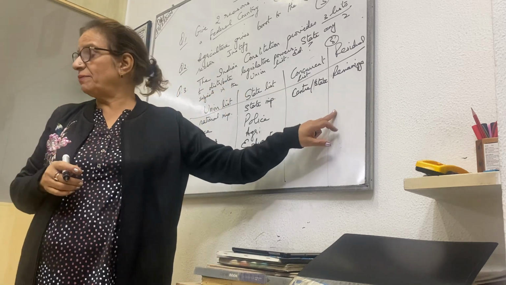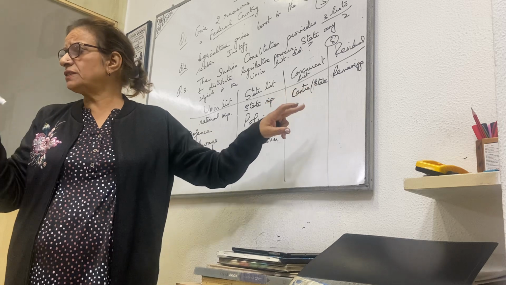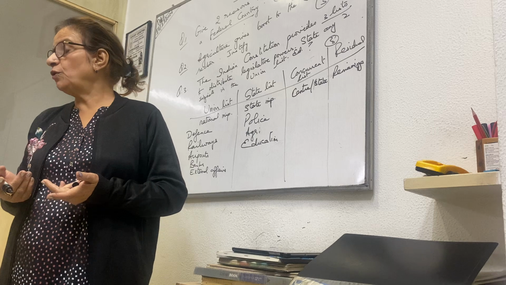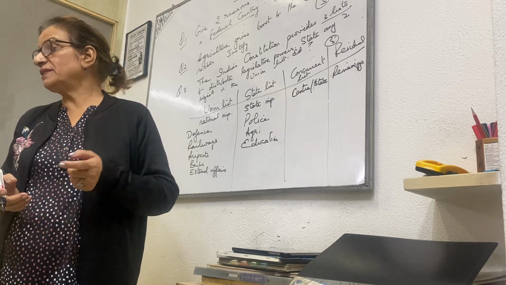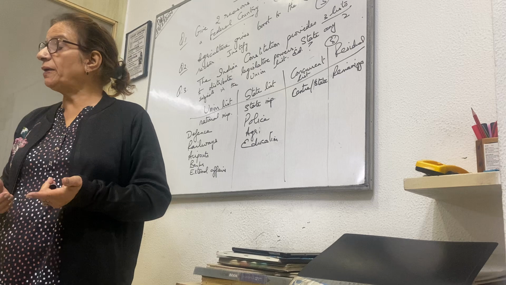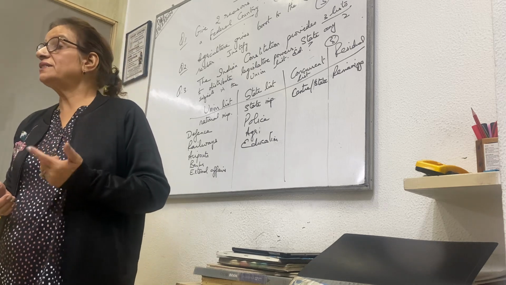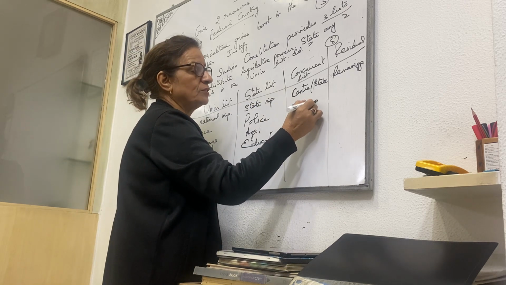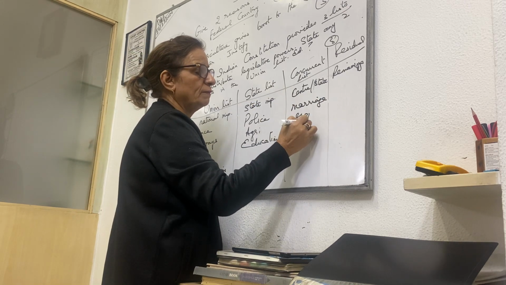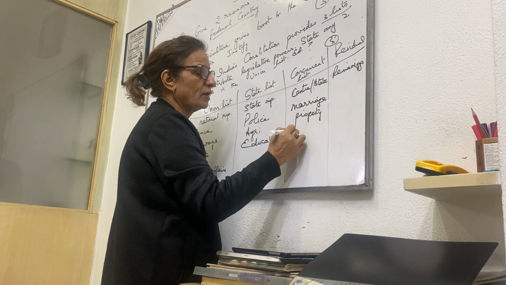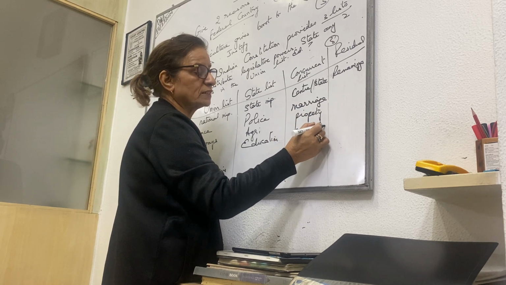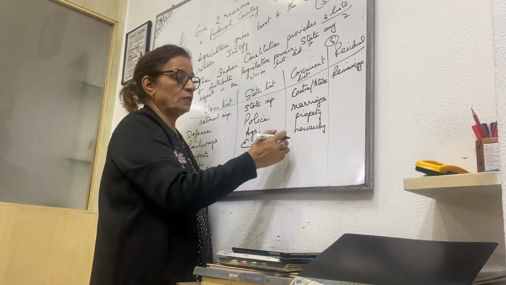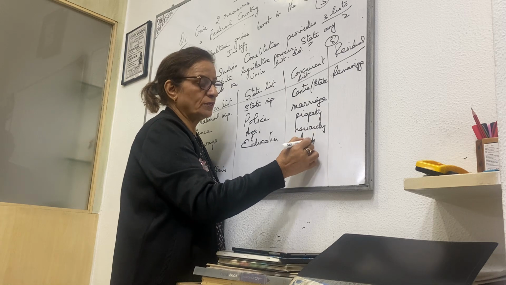both center and state can make laws, but if the same law has been made by both the center and the state, center being more powerful, the law made by the center will be recognized. For example, laws on marriage, property distribution, hierarchy, who's going to be the next follower, and so on. All those, marriage, property, adoption, come under the concurrent list.